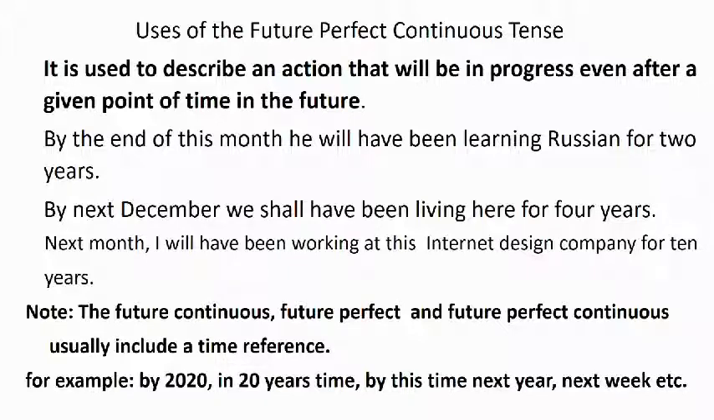Let us see the next example. By next December, we shall have been living here for 4 years. What we have to note here is that the future continuous, future perfect, or future perfect continuous usually include a time reference, a future point of time. For example, by 2020, in 20 years' time, by this time next year, by this time next week.